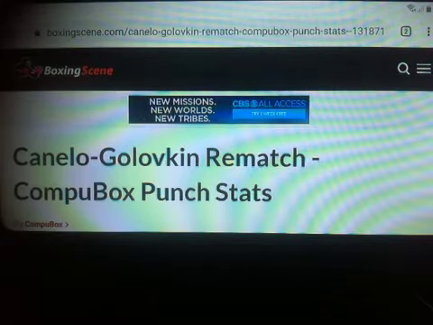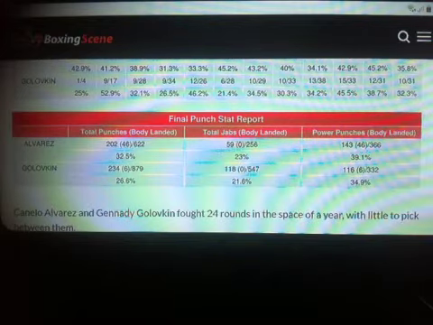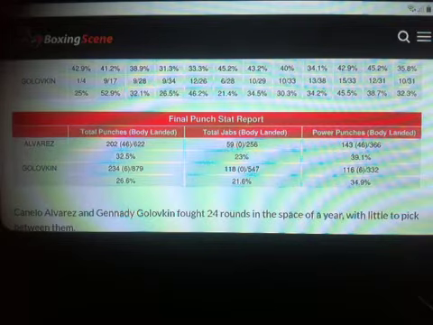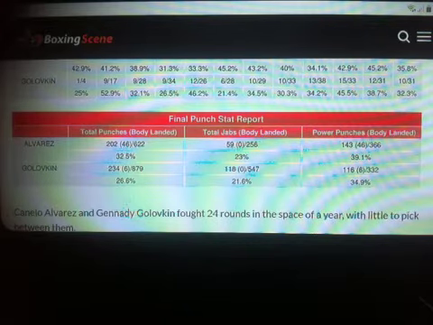Now, when we look at Canelo versus Golovkin, the rematch, the overall punch stats for the fight, we see a story being told. Of course, a fight is judged round by round, so we don't really look at final punch stats, but nonetheless, it can paint a certain picture. I'll show you what I mean. We're just going to look at punches landed right now. We're not really looking at punches thrown. Punches thrown versus punches landed shows us accuracy. That's what it basically shows.